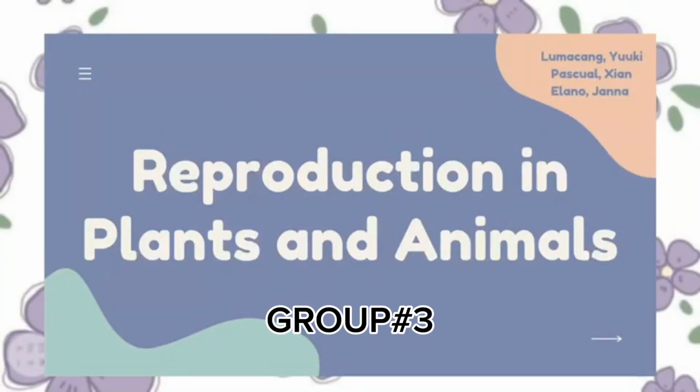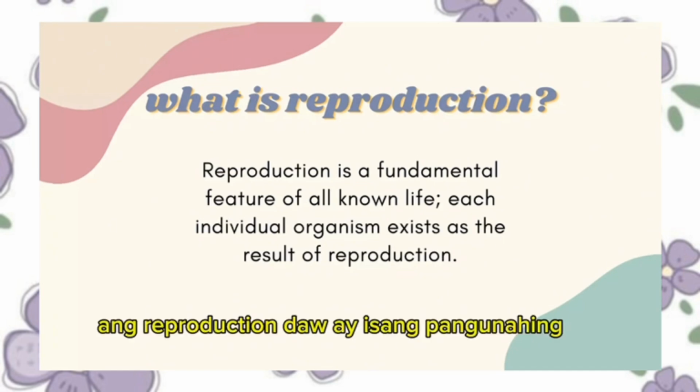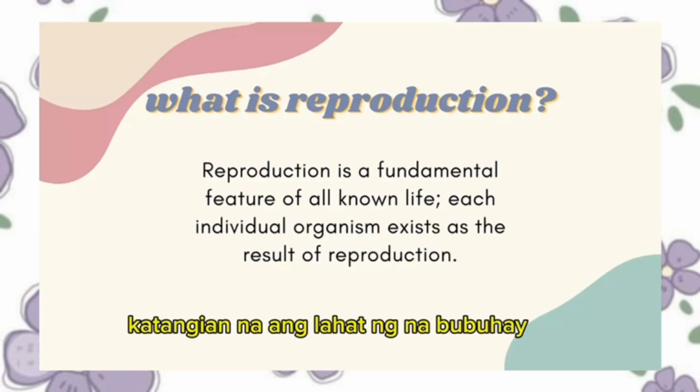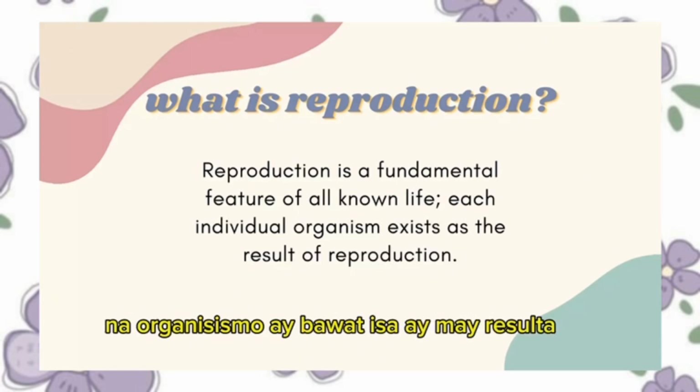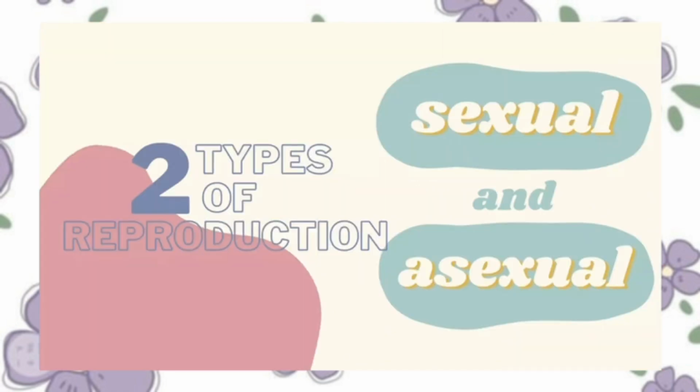Reproduction in plants and animals. What is reproduction? Reproduction is a fundamental feature of all known life. Each individual organism exists as the result of reproduction. So, reproduction daw po ay isang pangunahing katangian na ang lahat ng nabubuhay na organismo ay bawat isa ay may resulta ng pagpaparami. Two types of reproduction.